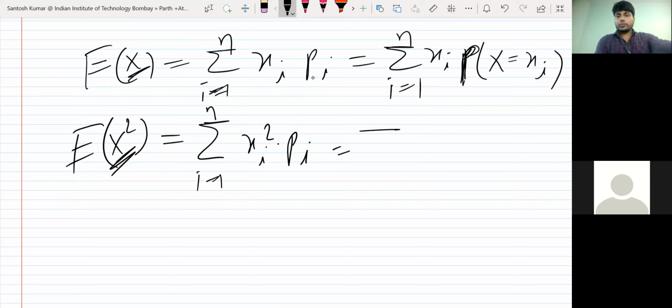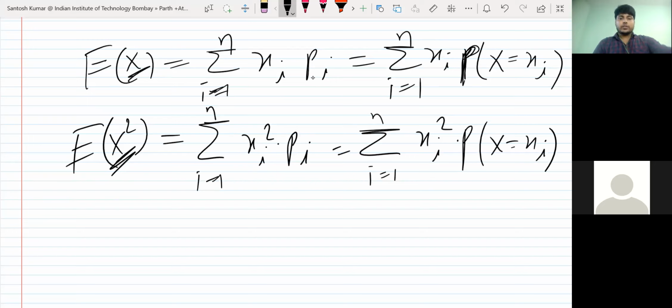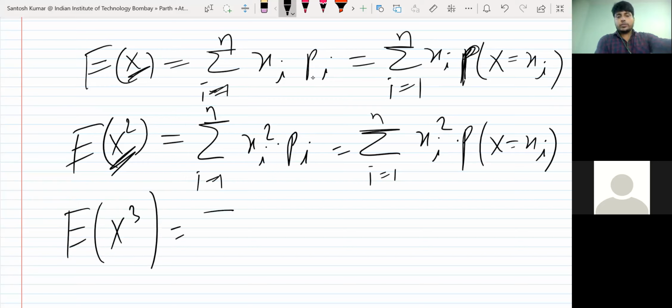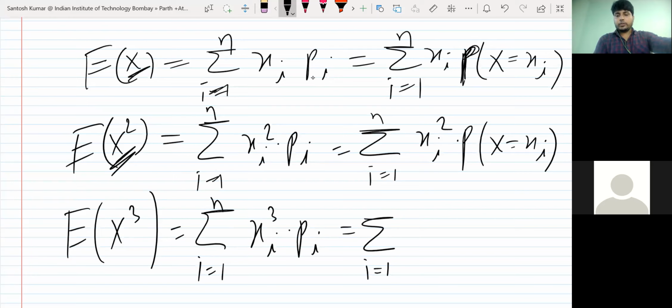Or you can write it here, no problem. Summation i from 1 to n xi square probability x is equal to xi. So you can find E of x cube also, no problem. The simpler way: if you need E of x cube, similarly you can do i from 1 to n xi cube into pi, or summation i from 1 to n xi cube and probability x is equal to xi.